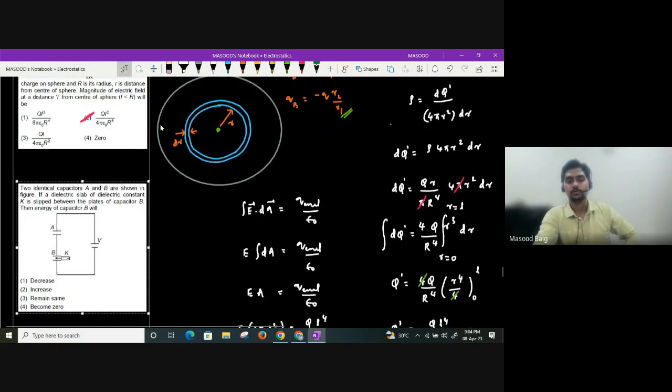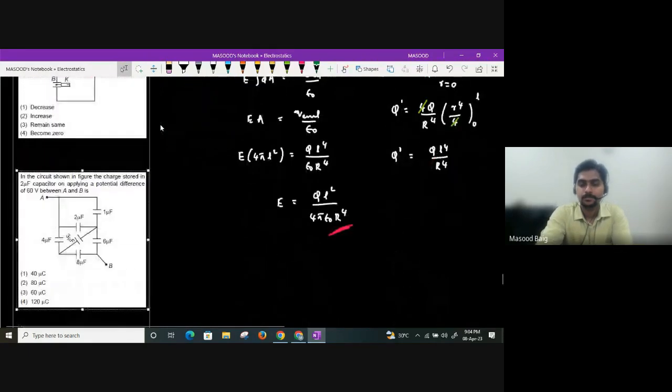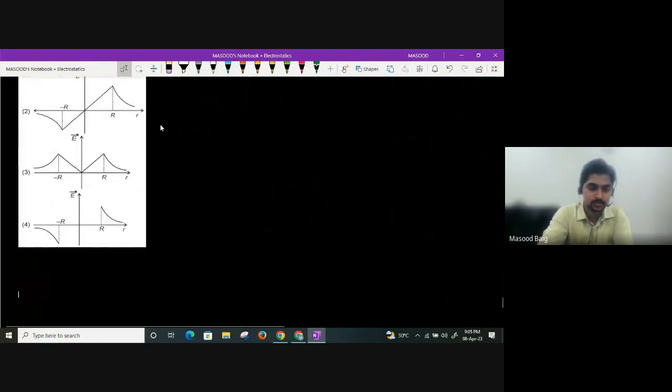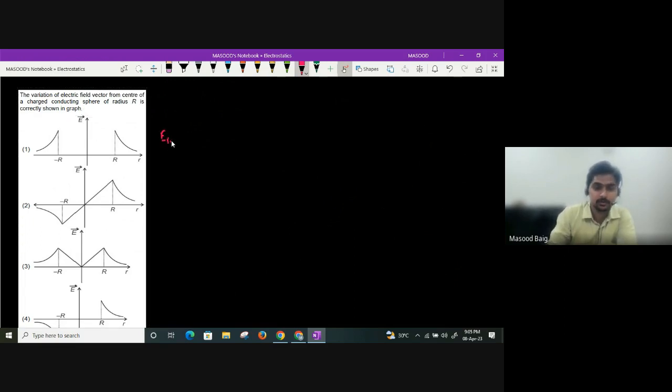Did you understand, all of you? Okay. The variation of electric field they are asking for is for a charged conducting sphere. I have just now told you, conducting sphere means inside the conductor what will be the field? Inside the conductor the field will be 0. And outside, it will be varying as a point charge, KQ divided by R square, guys. So inside it is 0, outside it is varying as a square hyperbola.